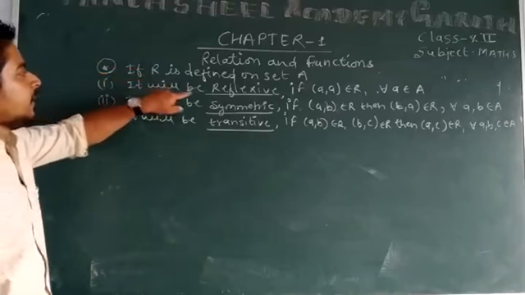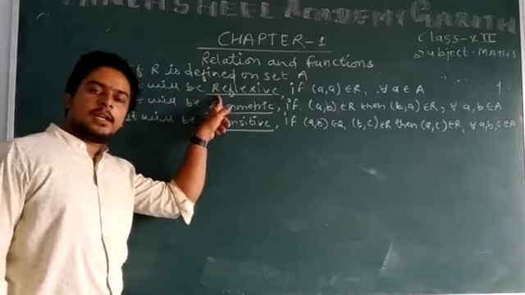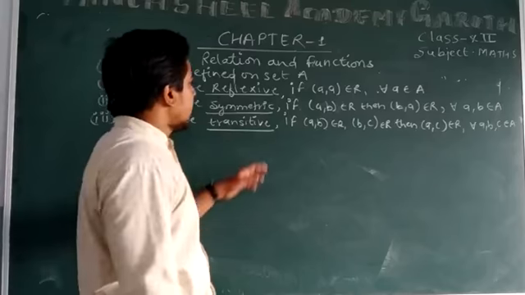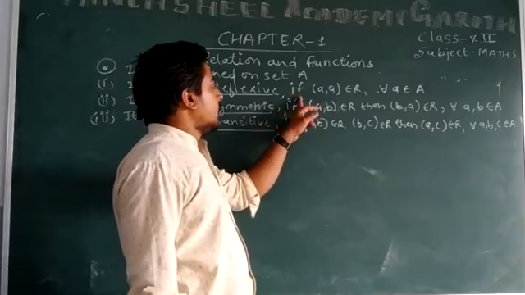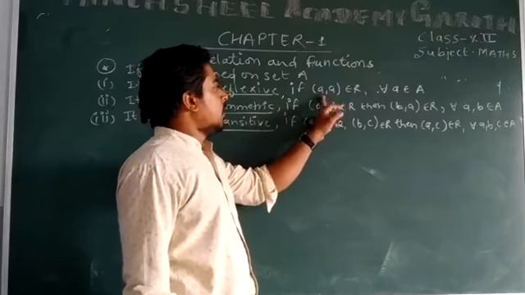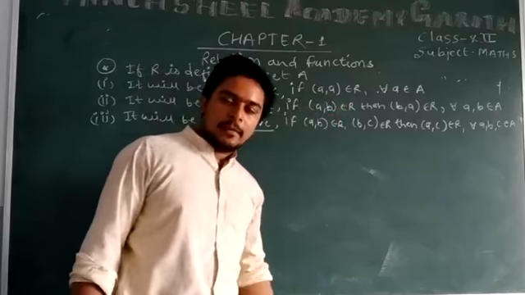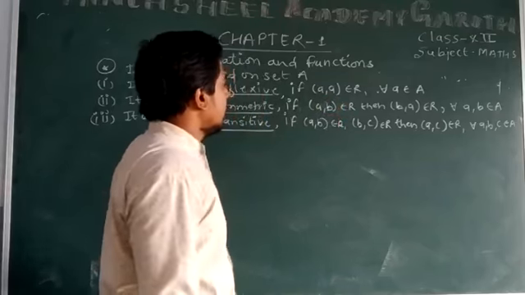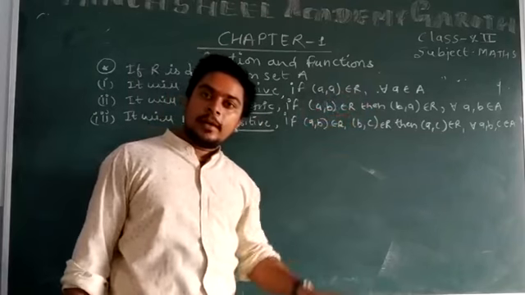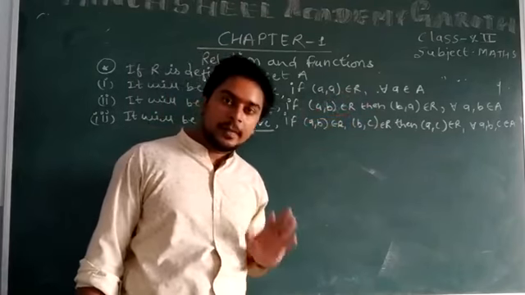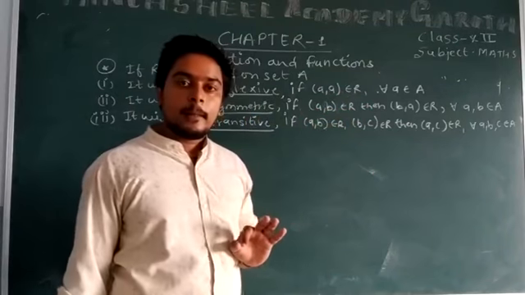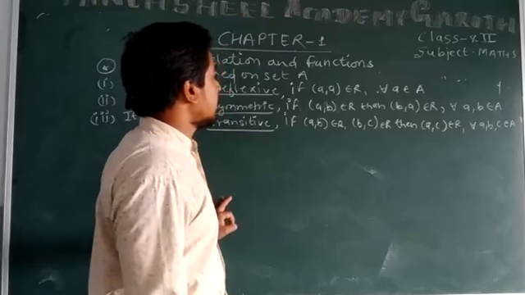Relation R will be reflexive if all the possible ordered pairs of the same element will be found in the relation R.